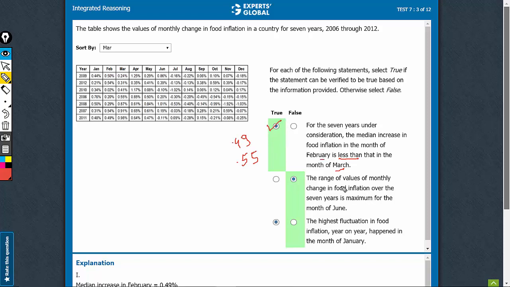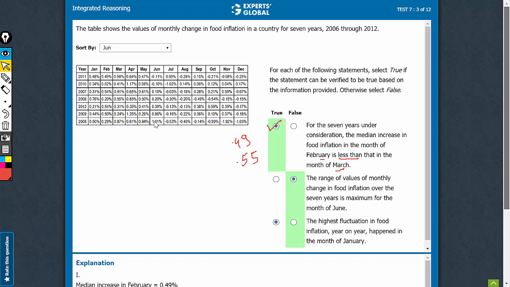This talks about the range of values. So let's first find the range for June, sorted by June. The lowest value is 0.11, the highest value is 1.01. The difference would be, therefore, the difference of these two, 1.12% is what we are looking at. And let's see if this is maximum.